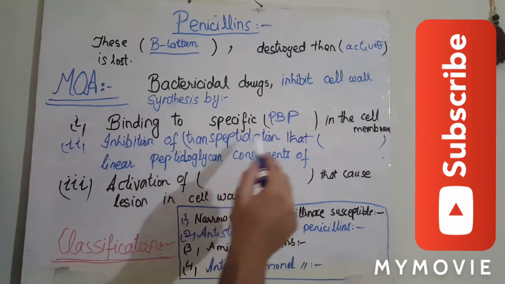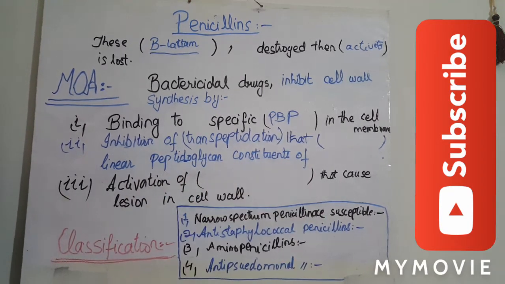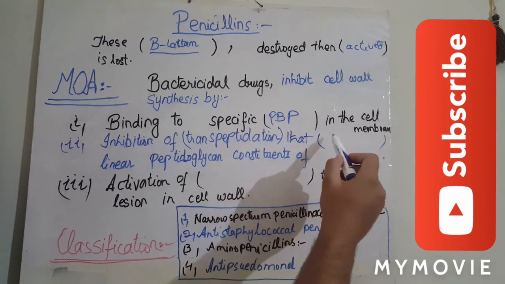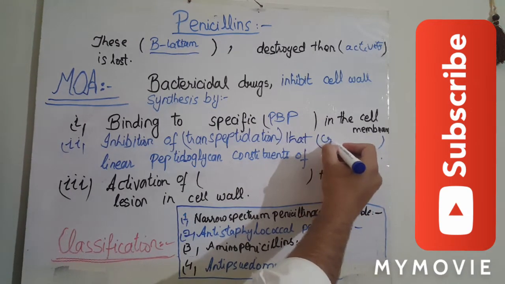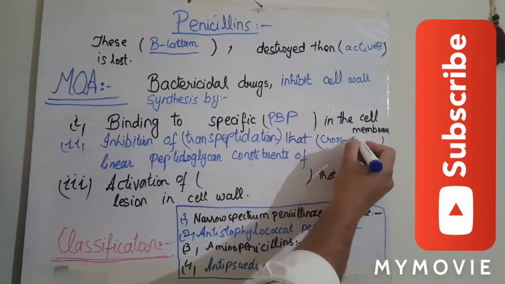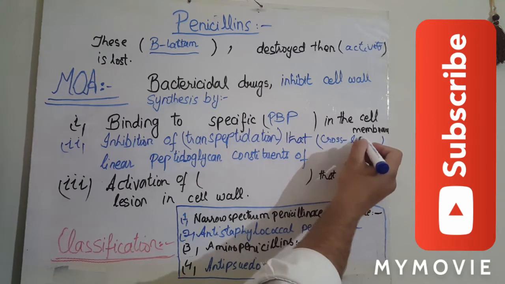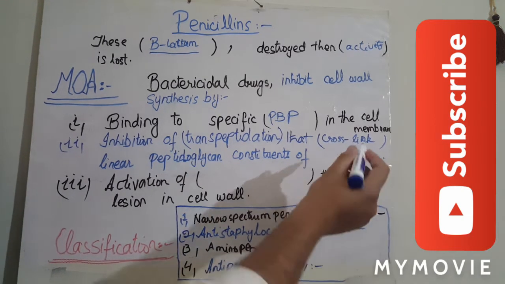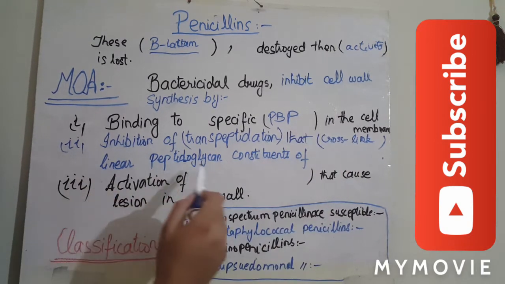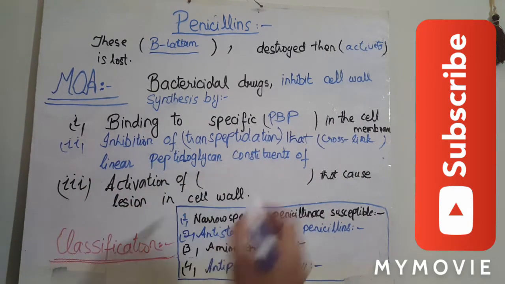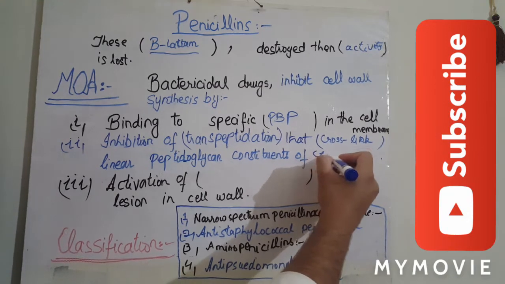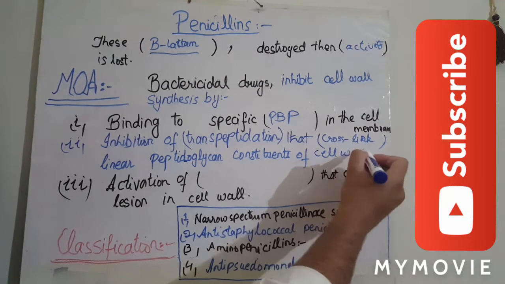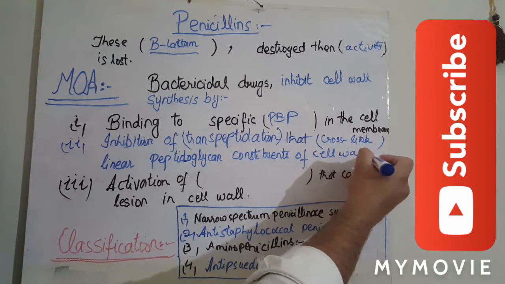Then when this transpeptidation reaction is inhibited, cross-linking of the linear peptidoglycan constituents of the cell wall is inhibited. Therefore, cell wall synthesis is inhibited.